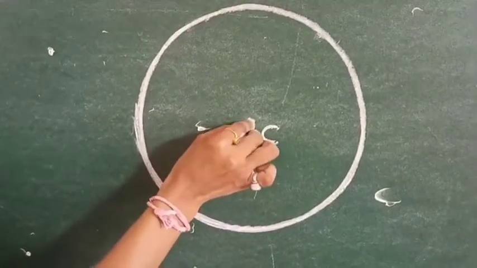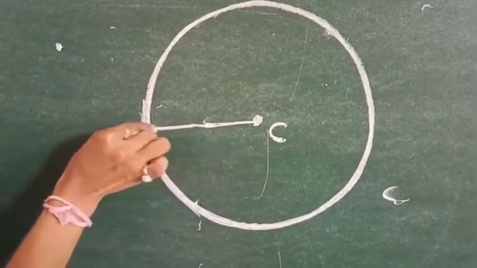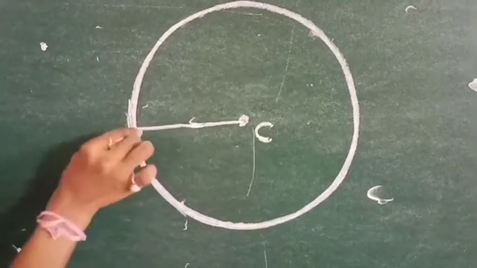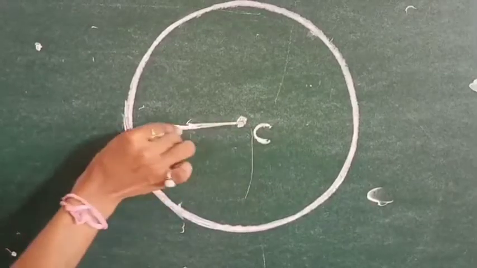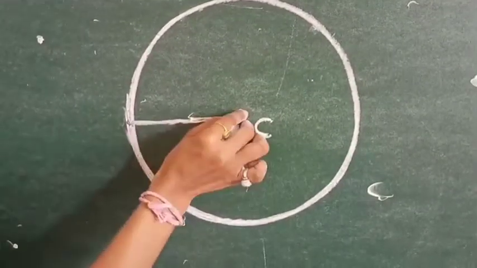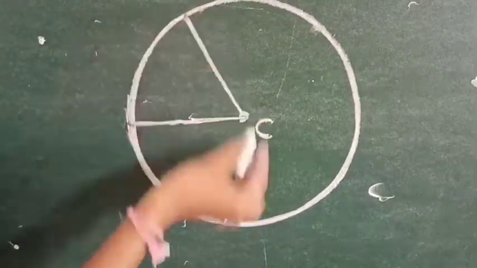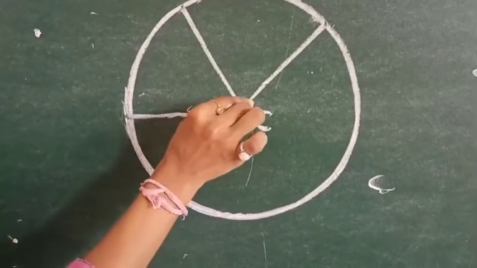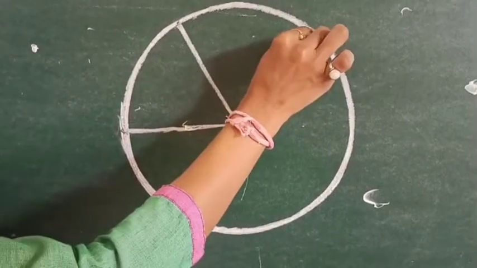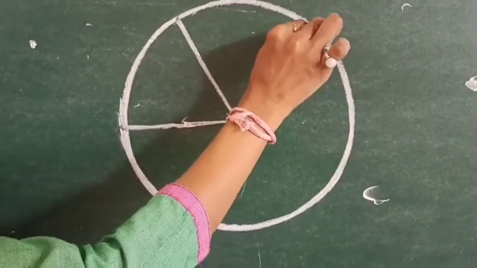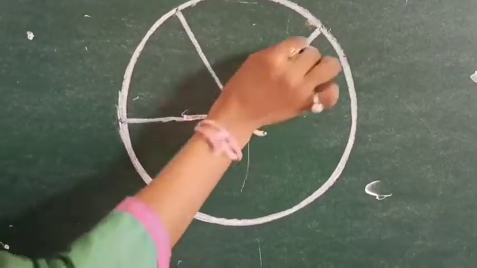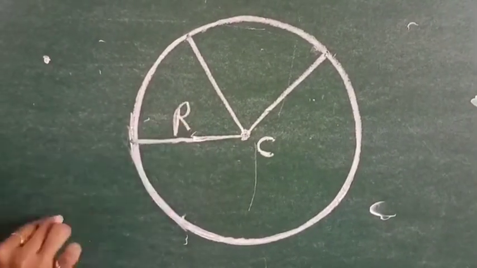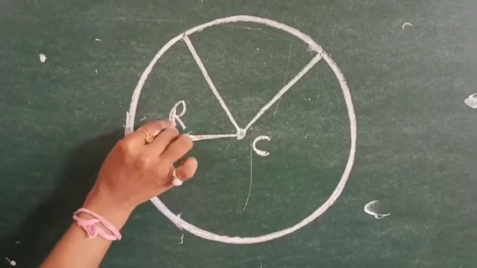We have to draw a line from the center to the end point of the circle, which is called the radius. Any line from the center to the end point of the circle we call a radius, and we represent the radius as r.